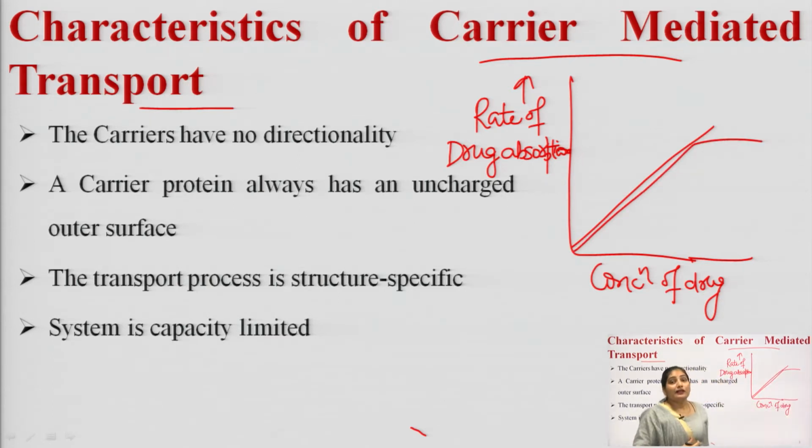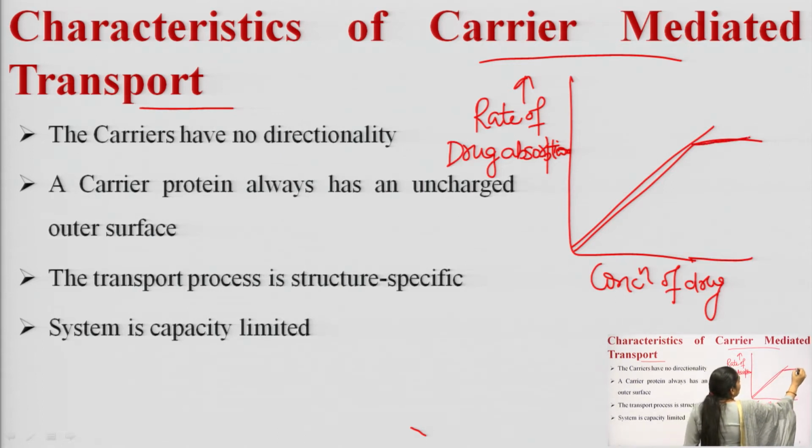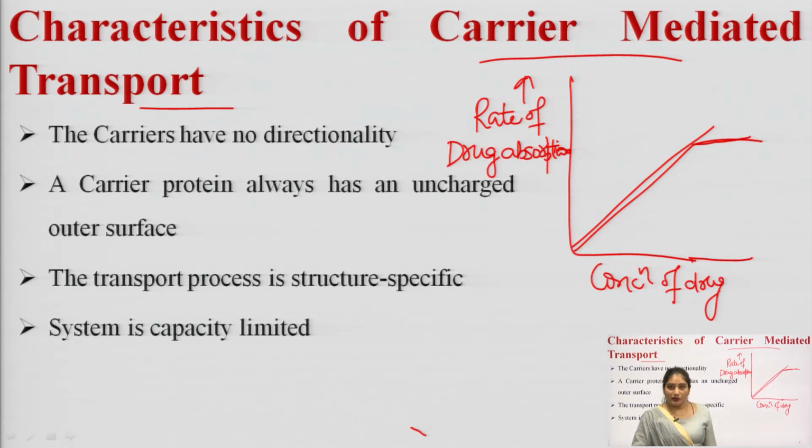We will achieve an asymptote, because there is involvement of the carrier molecule, and because the number of carrier molecules is limited, after reaching a certain point the curve will reach an asymptote. This is called mixed order kinetics.